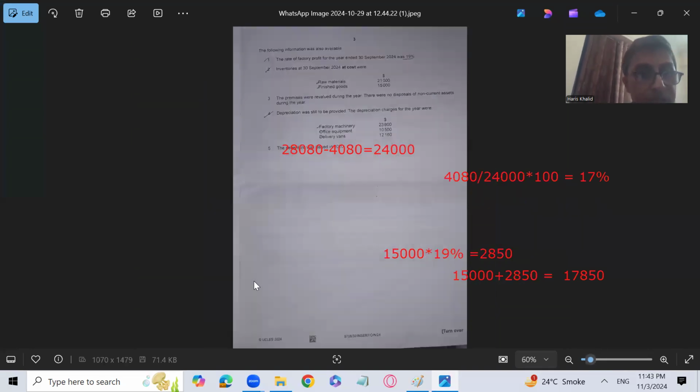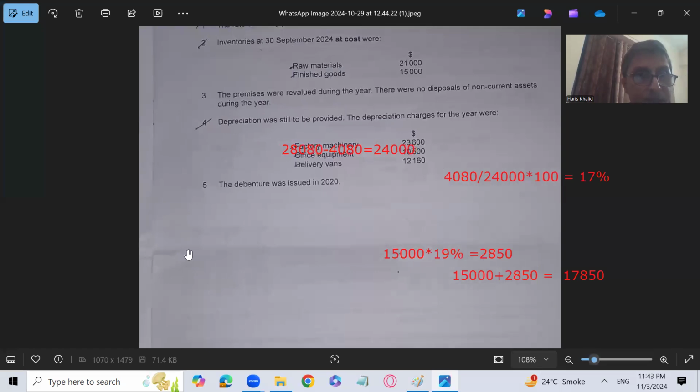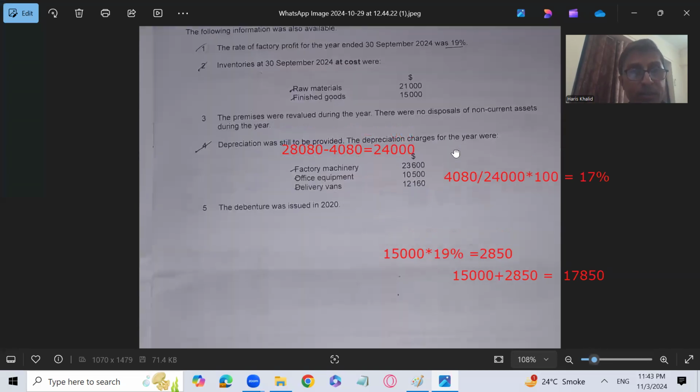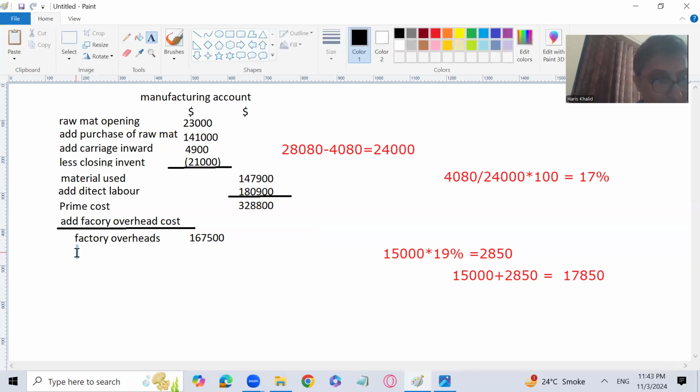Let me see the depreciation actually, right? So depreciation is still to be provided. It means that it is not a part of factory overheads yet, but we have to add it in the factory overhead, and the depreciation on factory machinery will go to the factory overhead, that is 23,600. So let me write it down. Depreciation on factory machinery.